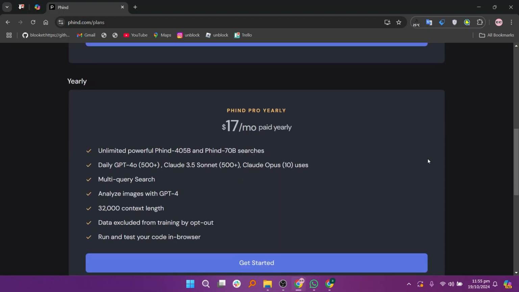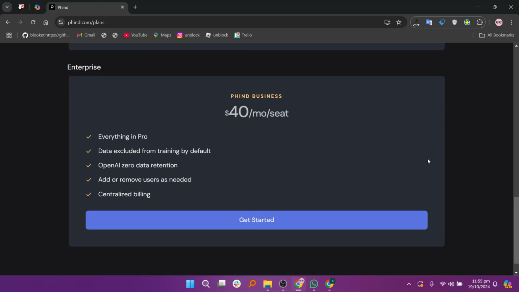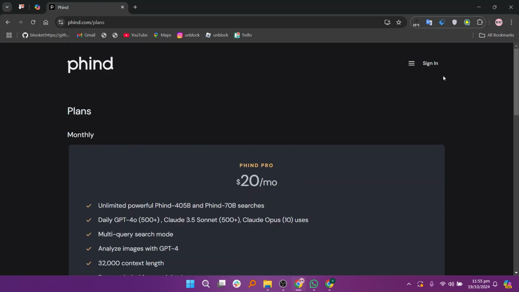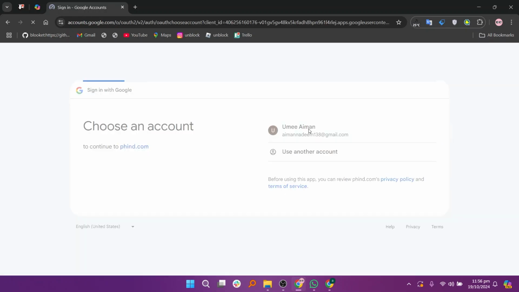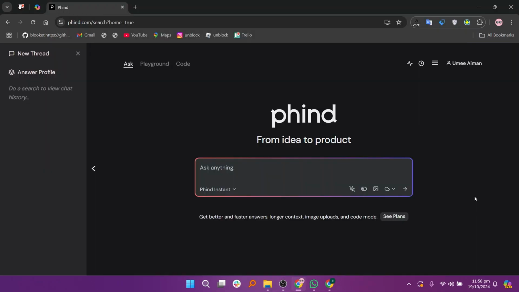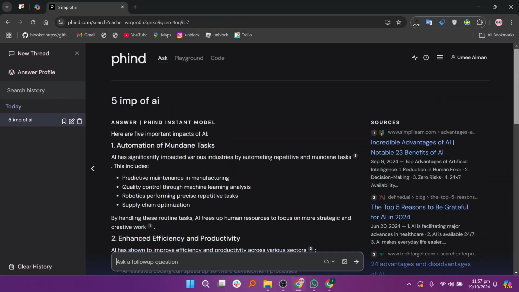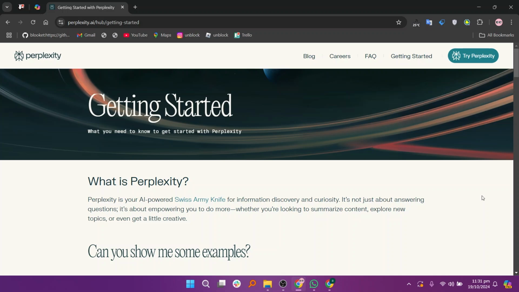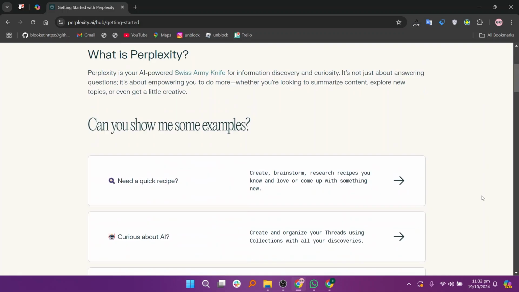The pros of Phind include its ability to deliver precise, context-aware answers and support for various query types, including technical and niche topics. However, its cons include limitations in generating creative content and a tendency to prioritize search functionality over conversational engagement. Perplexity AI, on the other hand, focuses on delivering precise answers through an interactive interface.